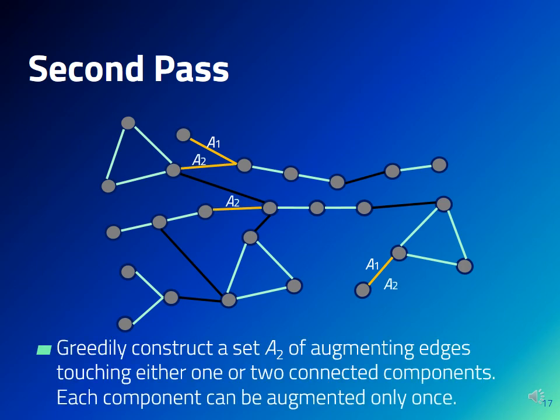The other set that we construct is A2, which includes both augmenting edges that touch a single connected component and augmenting edges that touch two connected components. Again, we make sure that A2 contains at most a single edge touching each particular component. Since the constructions of A1 and A2 are done independently, some edges might belong to both sets.